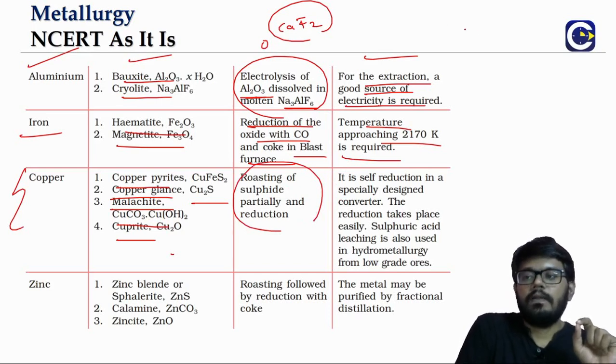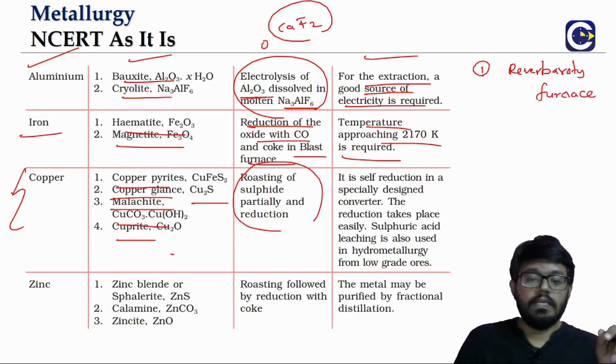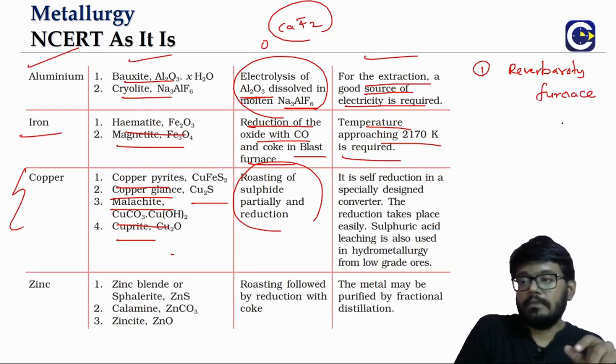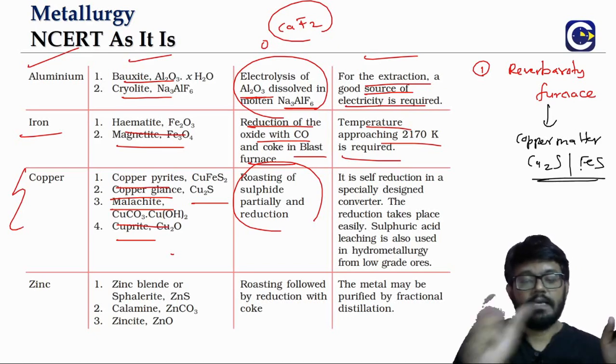We'll have the reverberatory furnace, where the sulfide ore gets converted into copper matte. So what is copper matte? Mainly Cu2S and a small amount of FeS, copper sulfide and iron sulfide.